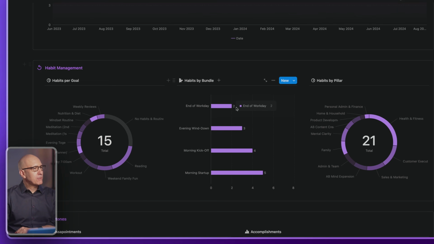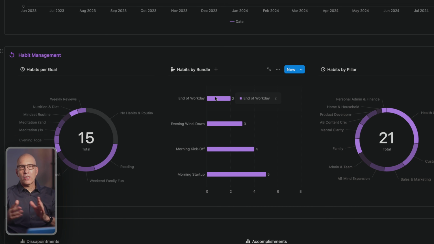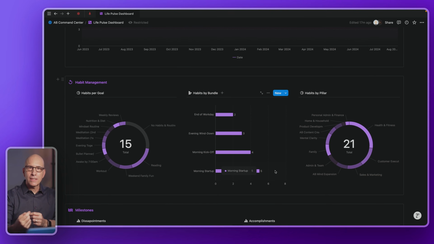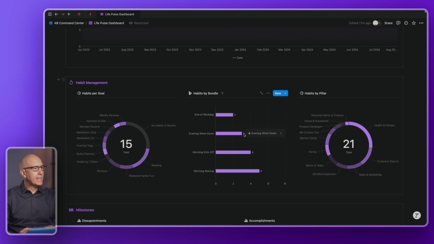Habits by bundle. I've talked about this before, and I'll talk more about this in the future. I take the habits and I put them in groupings. So we have our morning kickoff habits. I have 4 habits that are bundled in the morning kickoff. I'll do them together. And if I'm time blocking, I don't always time block, but when I'm really driving hard, I'll time block, and those will be one block. It'll be the morning routine. And so I've got 4 habits in there. Then the morning startup, which is when I get to my desk, I've got 5 habits built into the morning startup. Evening wind down, I've got 3 routines in that aspect of it.